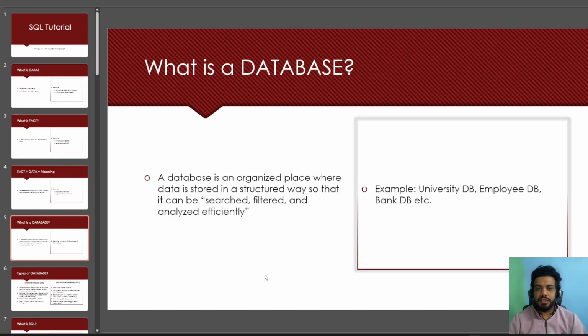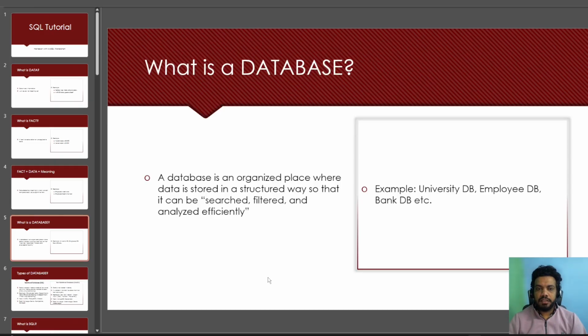What is a database? A database is a structured storage system designed for analysis, not just for saving the data. For example, university database, employee database. So now you understand what is a database. You should ask, so why do we need a database? Many years ago, people used to record everything in registers, and it was very hard to even find a particular record. People used to spend hours and hours just getting one record. Now I'll just write one query and I'll get everything easily.